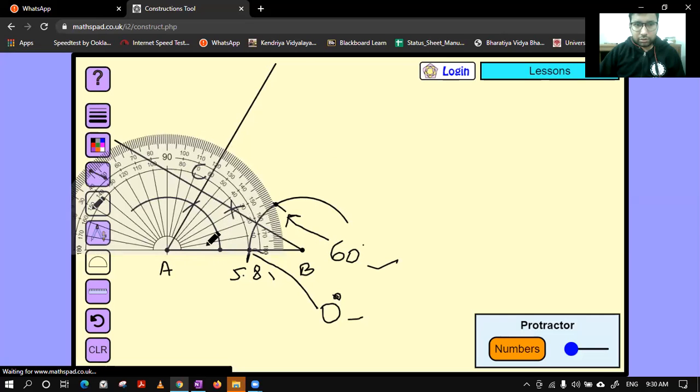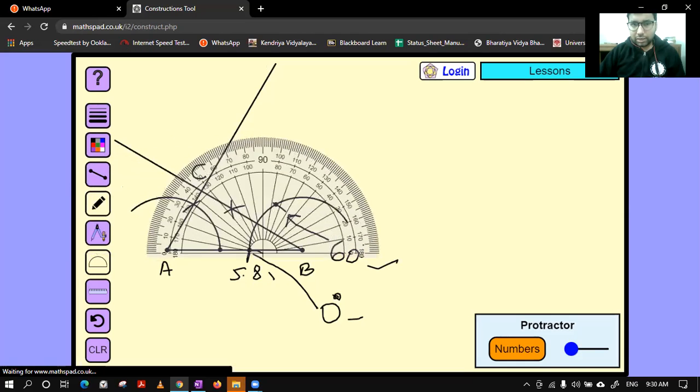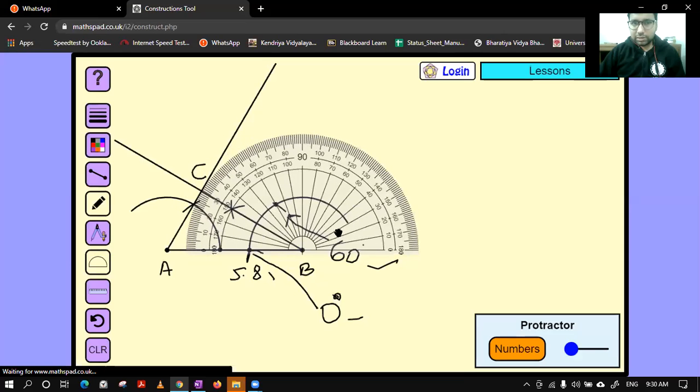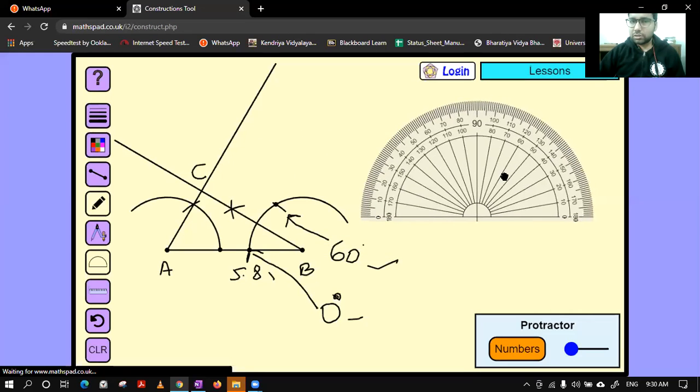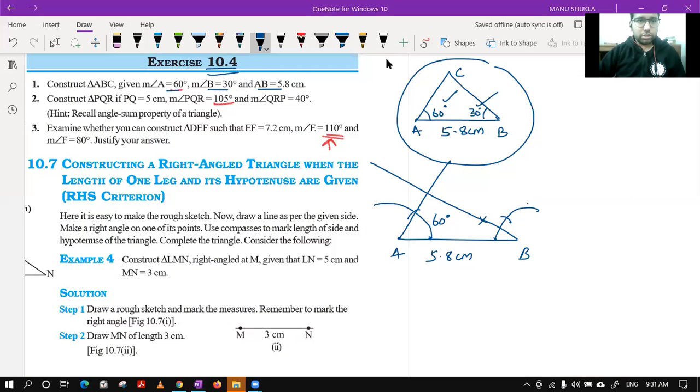Angle CAB, you can see is how much? 60 degrees. It is correct. Angle ABC is 30 degrees, is also absolutely correct. So I hope this construction was clear to everyone, because we can easily make a 60 degree angle and 30 degree angle. So it was good to try using compass and scale. I think in NCERT they are going through protractor only, but we know how to do, so we can do like this also. Now let's see question number 2.